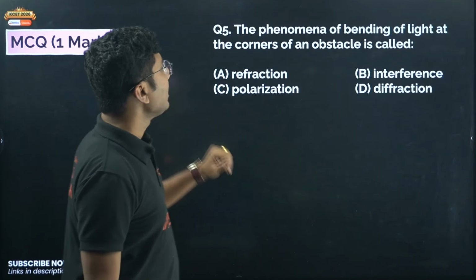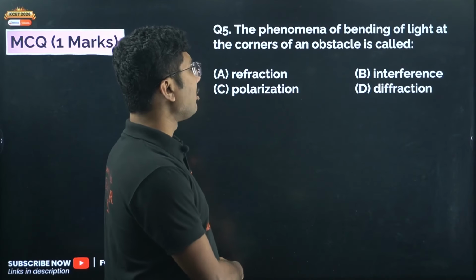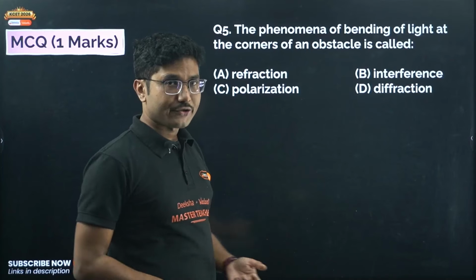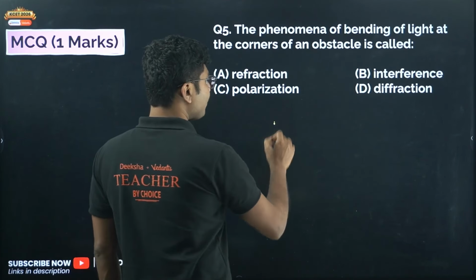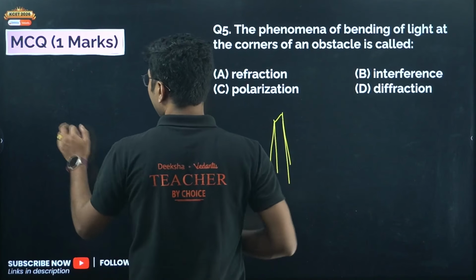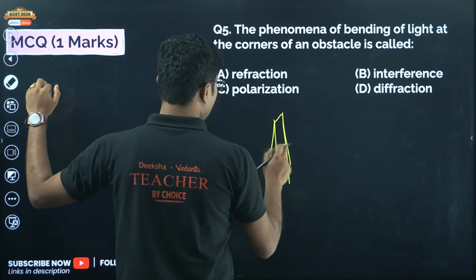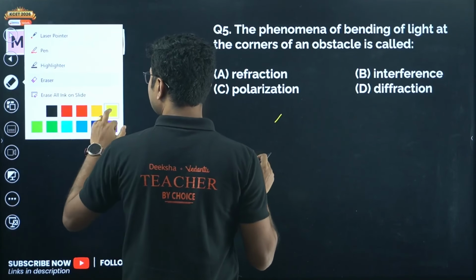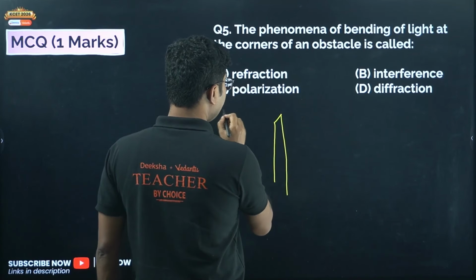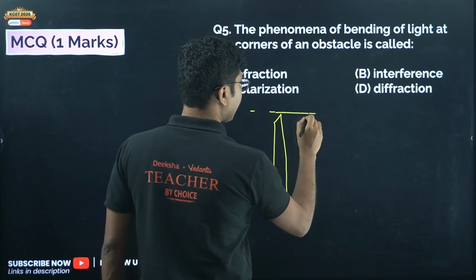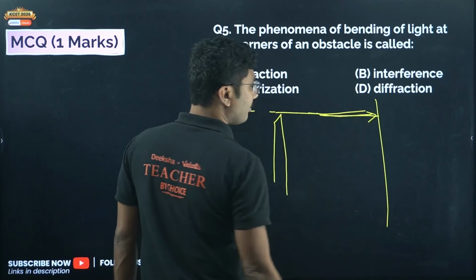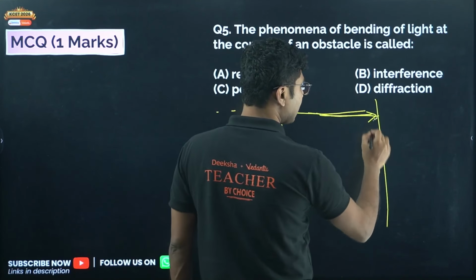Now next question: the phenomenon of bending of light at the corners of an obstacle is called diffraction. So when a sharp edge is presented to a narrow beam of light, it bends near the edge. Ideally, according to the rectilinear propagation of light, if light is propagating like this, we should get light here if you put a screen over here, and complete darkness over here.